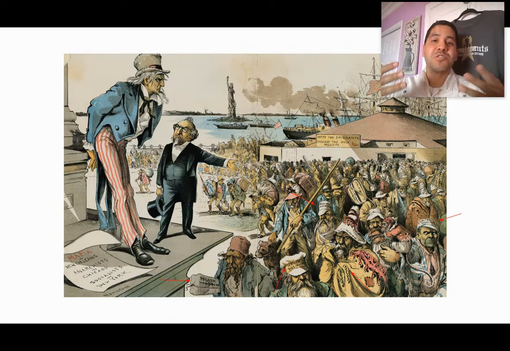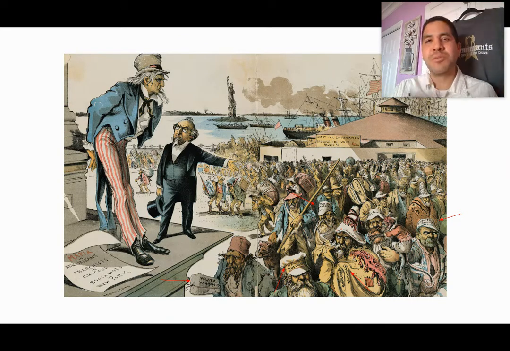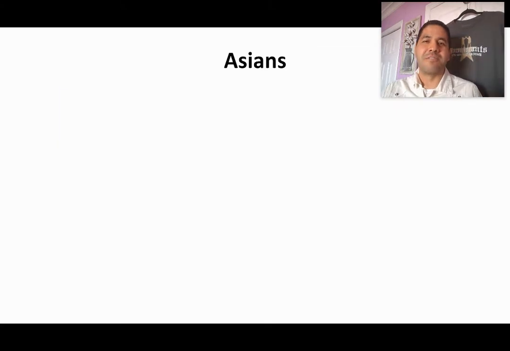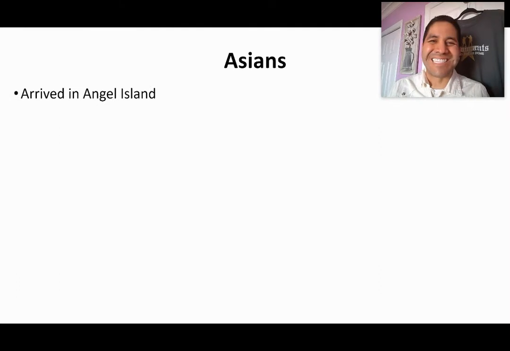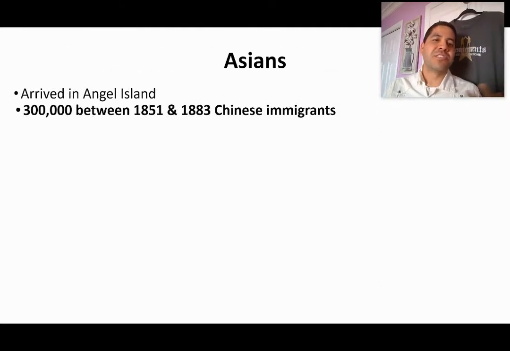So a lot of people began to argue that the United States was allowing all these criminals into the US, and as such, they needed some restrictions. For the most part, they were nativists. Let's look now at the Asian immigration. So most of the Asians arrived at Angel Island in San Francisco, California.